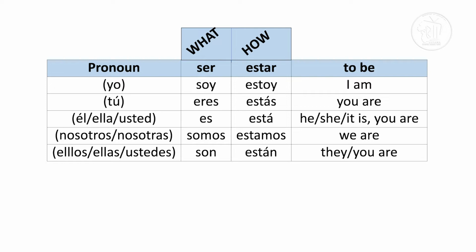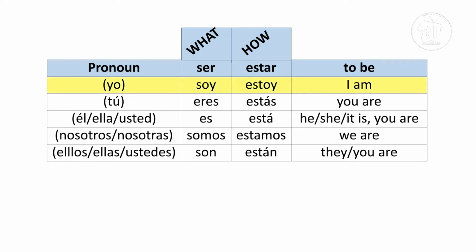Just to recap: yo, which means I, tú in the informal way, which means you, él, he, ella, she, usted, which is the formal way of saying you, nosotros or nosotras, depending on the gender, means we, and ellos, ellas, which means they, depending on gender as well, and ustedes, which is the plural form for usted, which means you. So this is what the verb ser looks like.